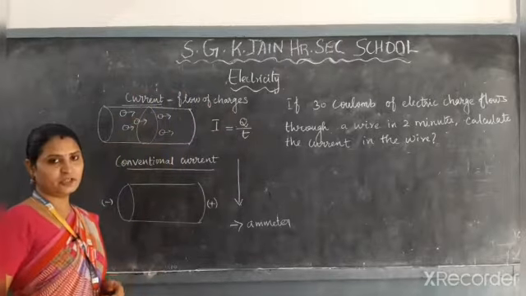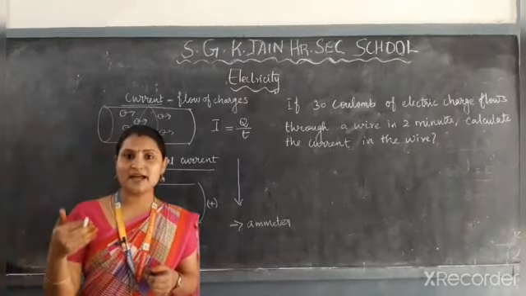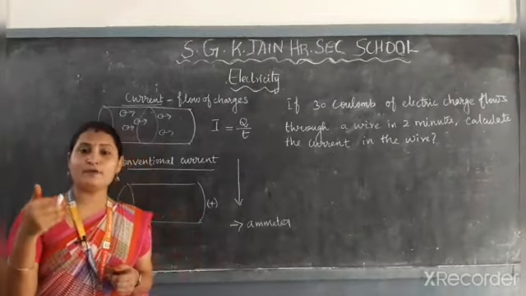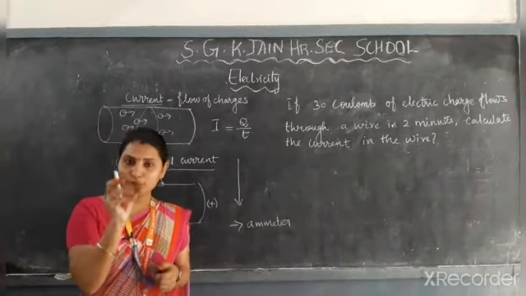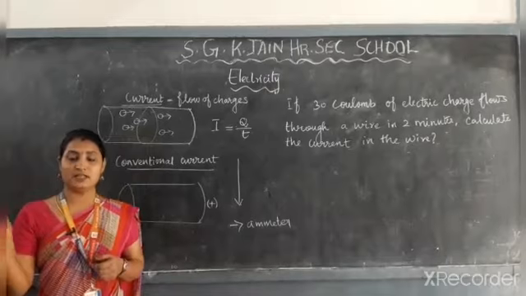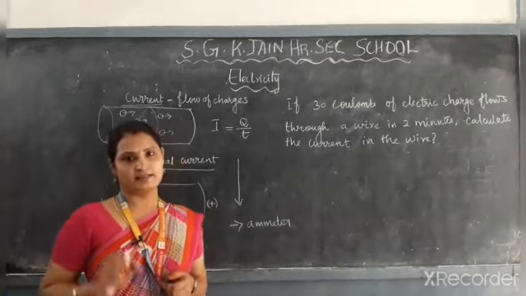So the flow of charges is called a current, and the flow of electrons is called an electric current. Initially, our scientists had discovered current before the discovery of the electrons. So they thought the flow of protons, the flow of positive charge, was called a current.